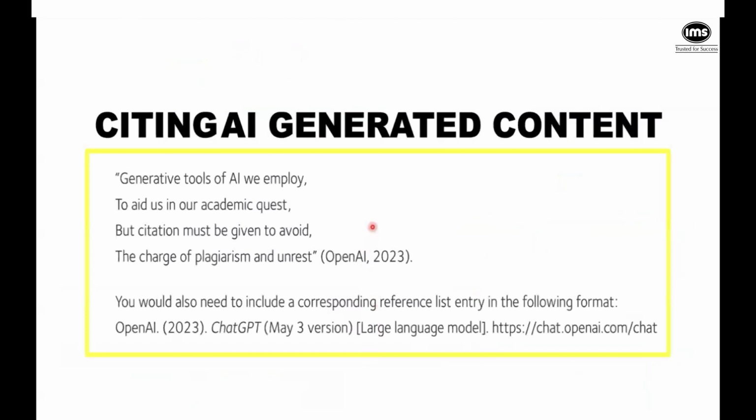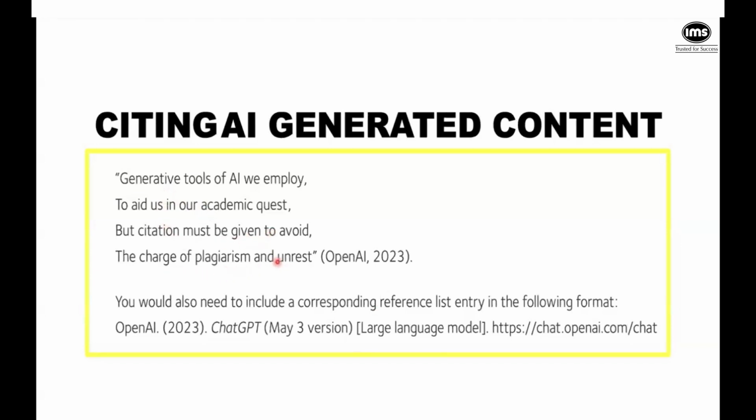You can use Bard, Gemini, whatever you want, right? No, yes, no. Okay, fine. So I'm just giving you an example: suppose you had told ChatGPT to create a poem for you, and it created this poem. Generative tools of AI we employ to aid us in our academic quest, but citation must be given to avoid the charge of plagiarism and unrest, right? And this is from a Harvard document.